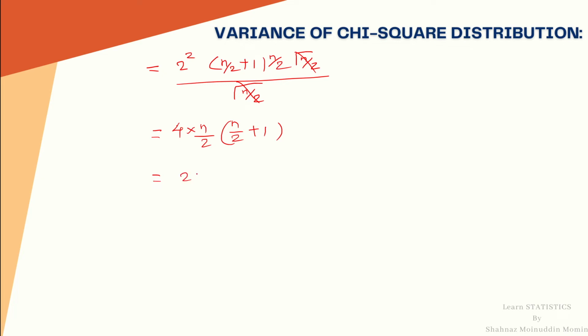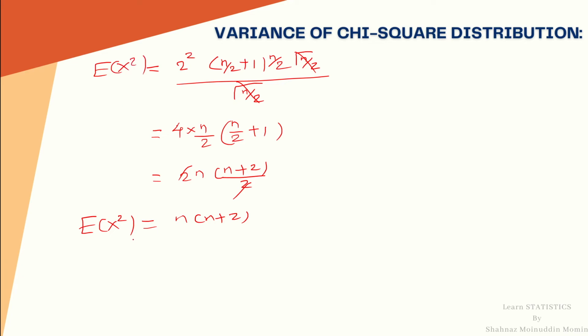So it is 2n into n plus 2 by 2, which is equal to n into n plus 2, as this 2 cancels. This is the value of expectation of x square.